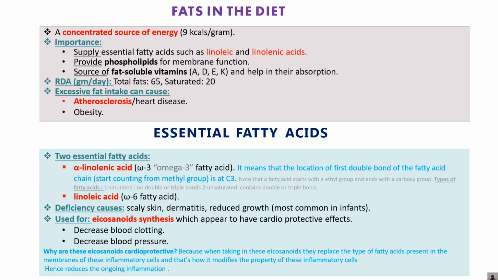Here, in omega-3 and omega-6 fatty acids, the structure has one end containing the methyl group and the second end containing the carboxylic acid group. From the methyl group, whichever carbon atom first has the double bond, the naming comes from that carbon atom number. The first double bond has come on the third carbon from the methyl group, that's why it is named omega-3 fatty acid. I hope you understood. For omega-6 fatty acid, the first double bond has come on the sixth carbon from the methyl group, so it is called omega-6 fatty acid.